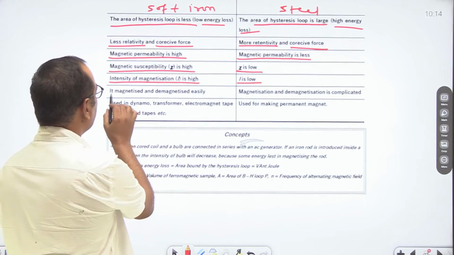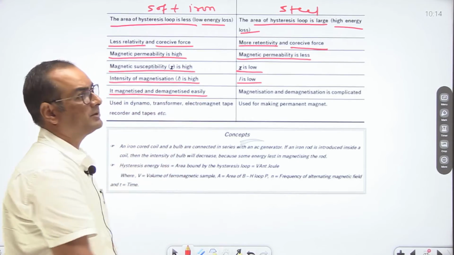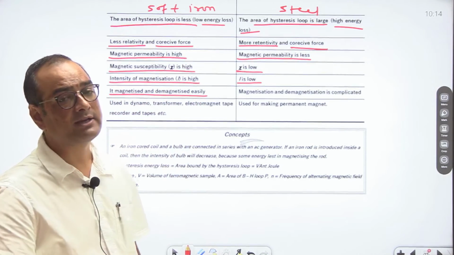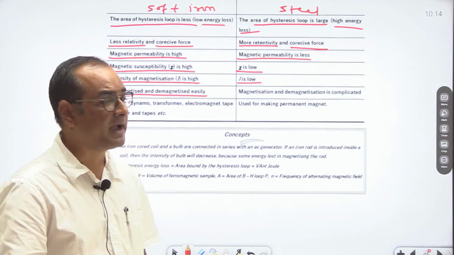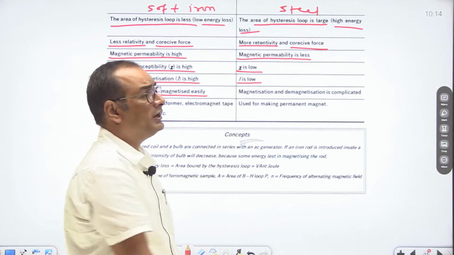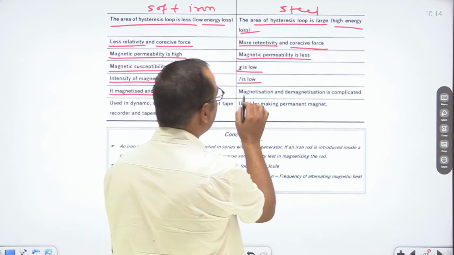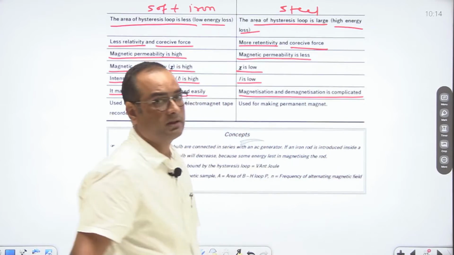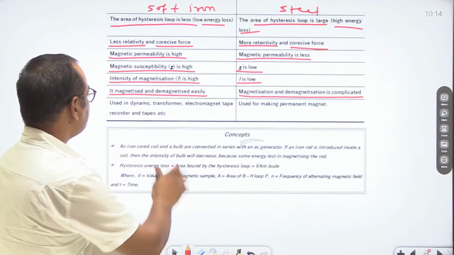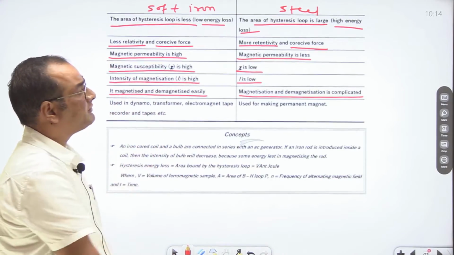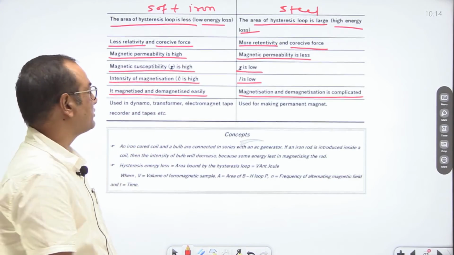If we talk about magnetization and demagnetization, then soft iron can easily be magnetized and demagnetized, while in case of steel, it is quite tough to magnetize and demagnetize. Clear? Next, uses of soft iron and steel.